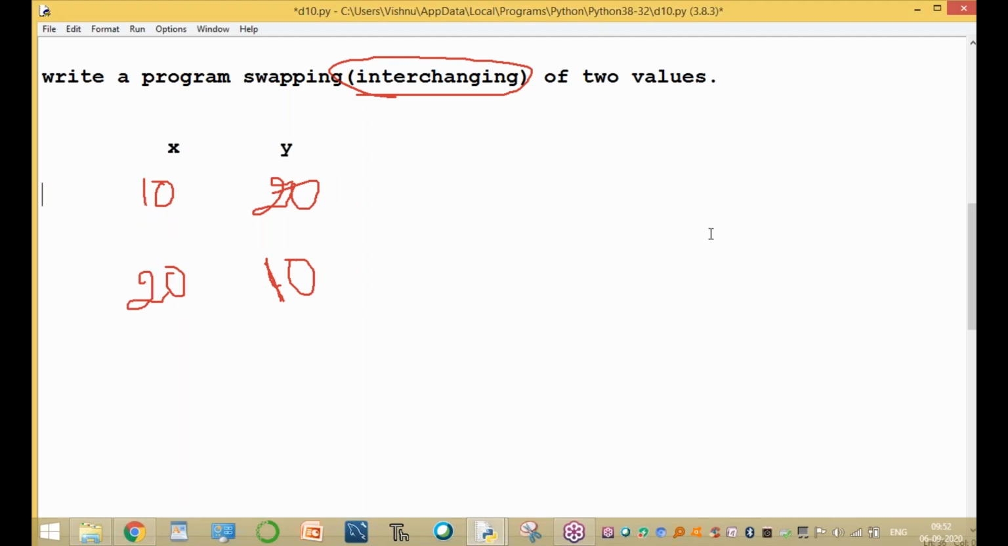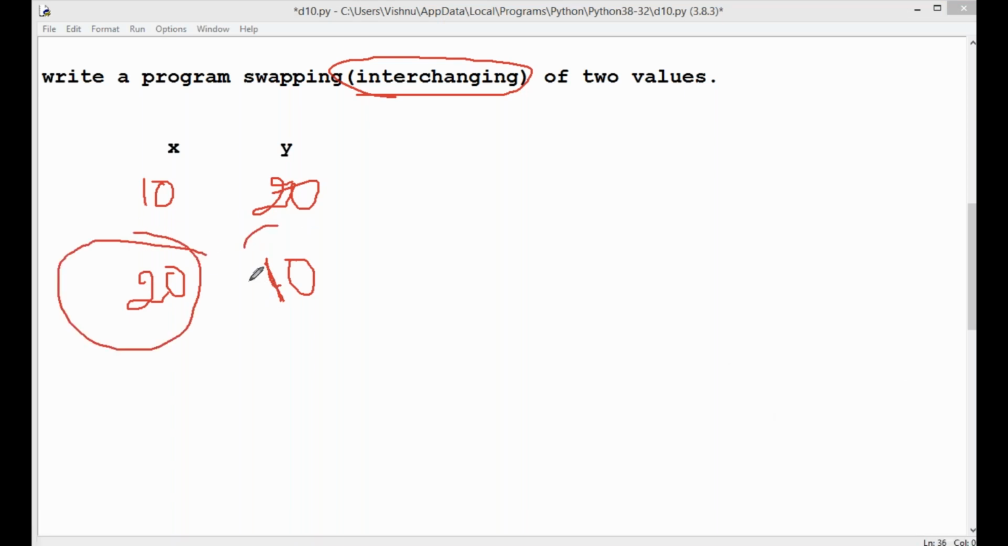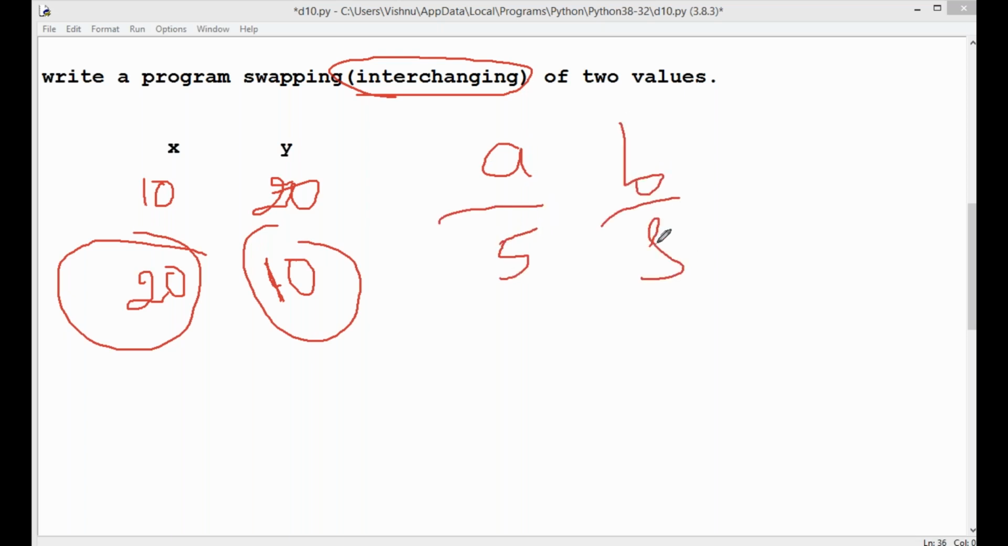After interchanging, the x value is 20 and the y value is 10. For example, a value is 5 and the b value is 8. After executing the code, at the end of the program, the a value is 8 and the b value is 5. This concept is called interchanging.